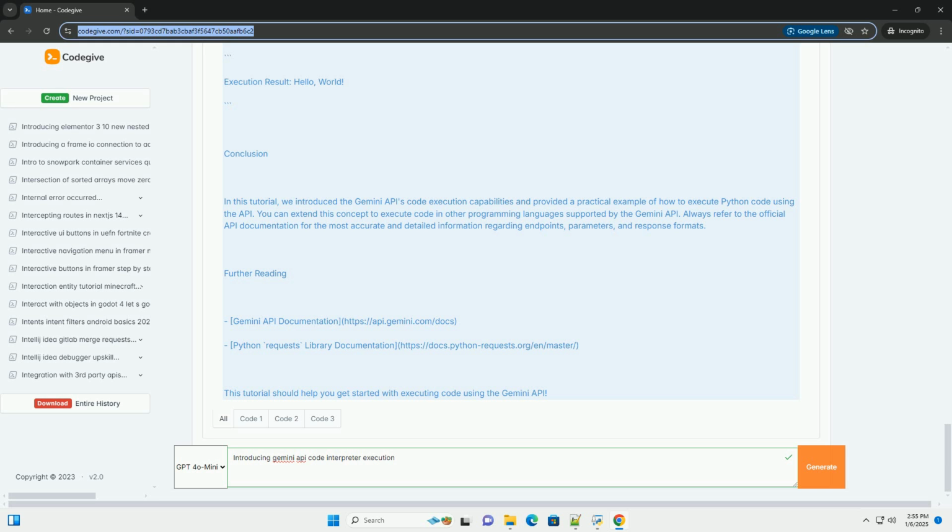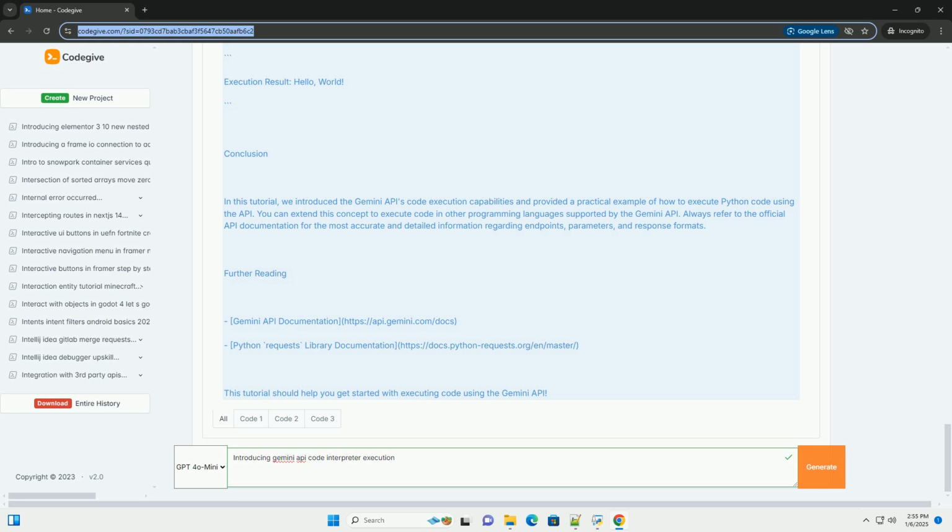Step 5, understanding the response. The API will return a JSON response containing the execution result. If the code executed successfully, you will see the output. If there was an error, for example a syntax error or runtime error, you will receive an error message.